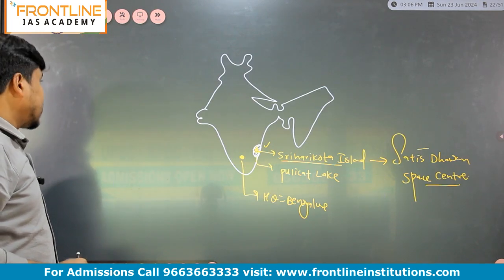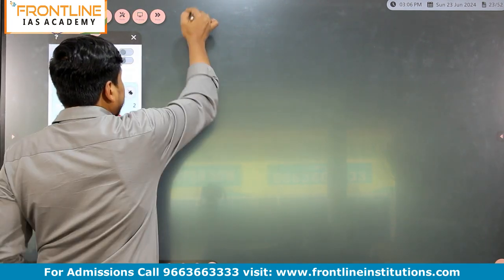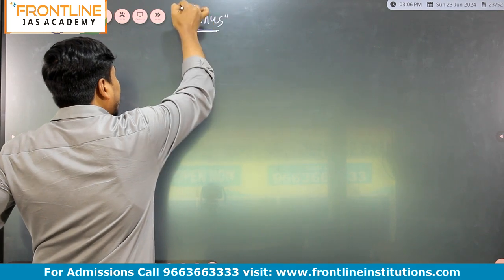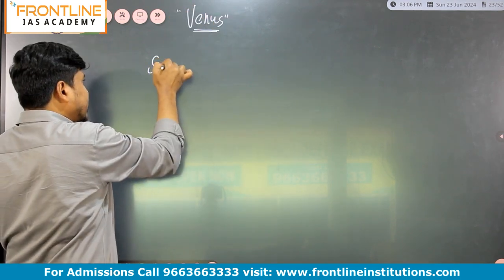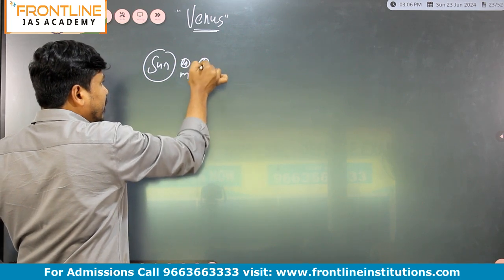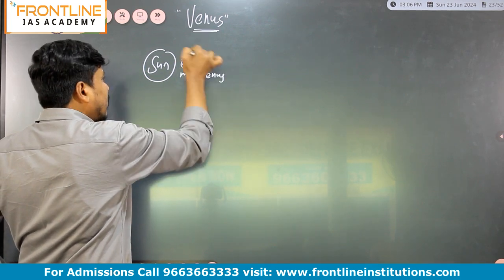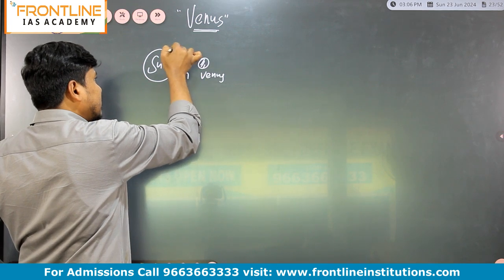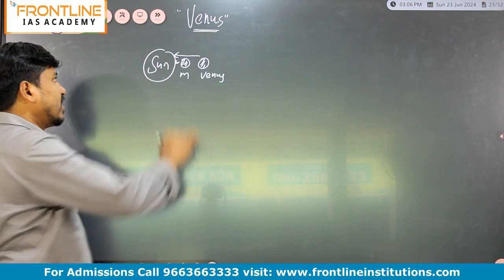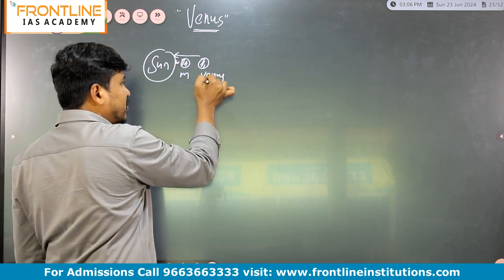So the next planet is Venus. The second one is Venus, right? Please remember, Venus is the second closest. This is the first one, and this is the second one. So Venus is the second closest planet to the Sun.